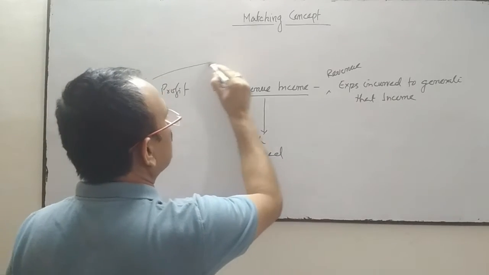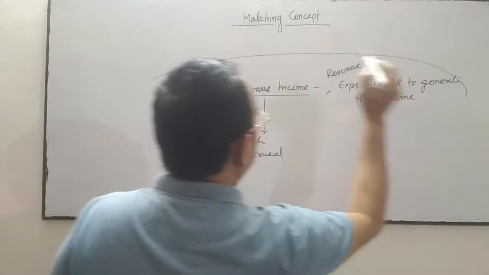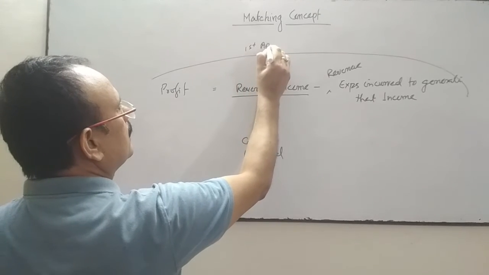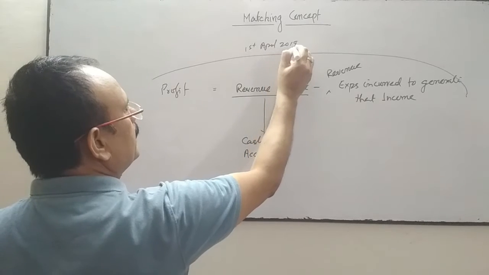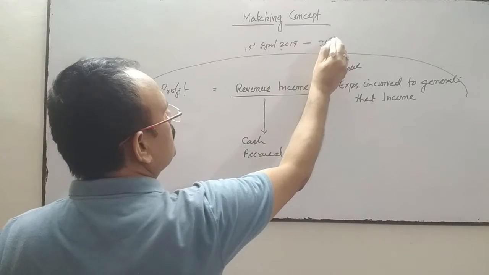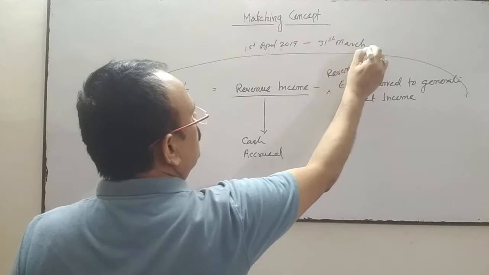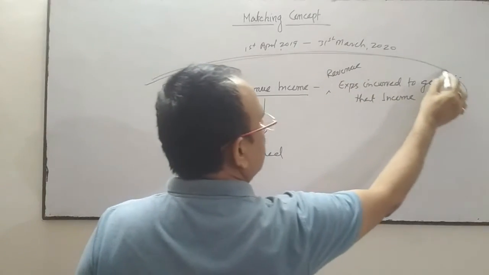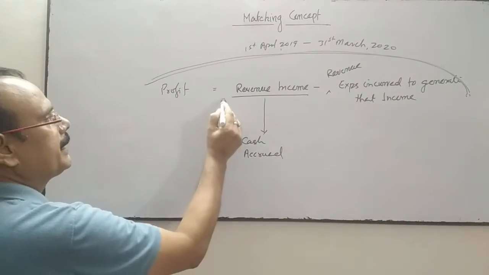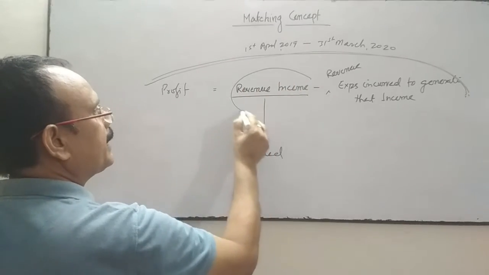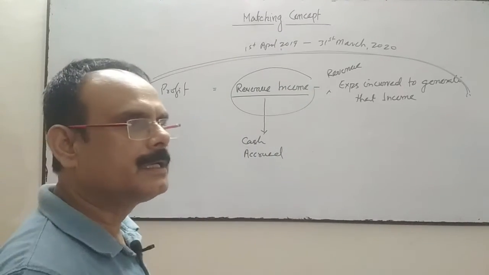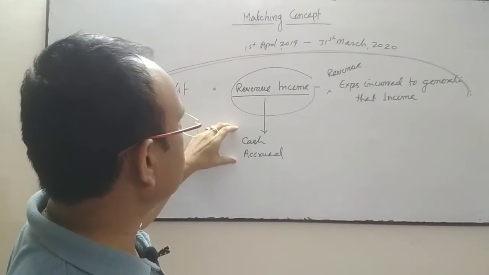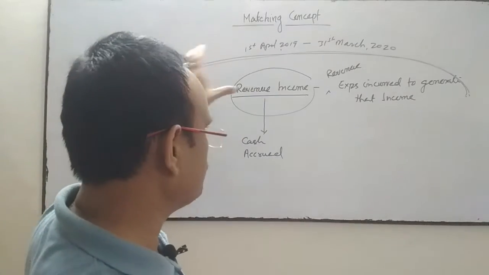Suppose we want to know the profit or loss of one financial year which starts from 1st April 2019 to 31st March 2020, then this financial year consists of 12 months. Within this financial year, we have to see the revenue income which is earned, the amount is received or not received, both will be taken into account of this accounting period.